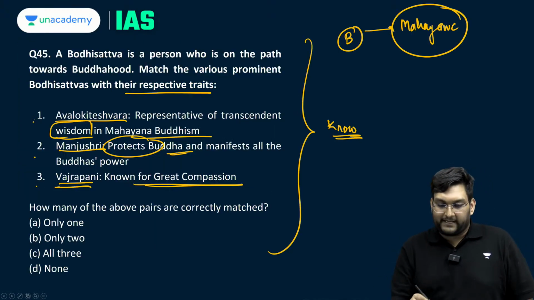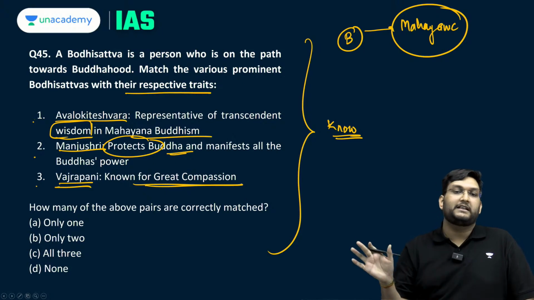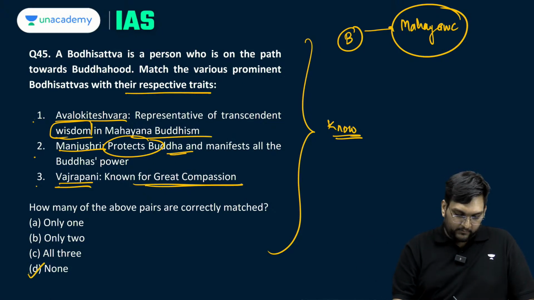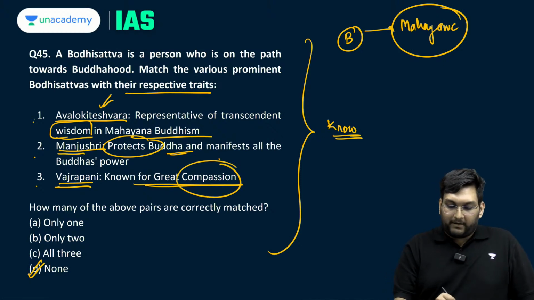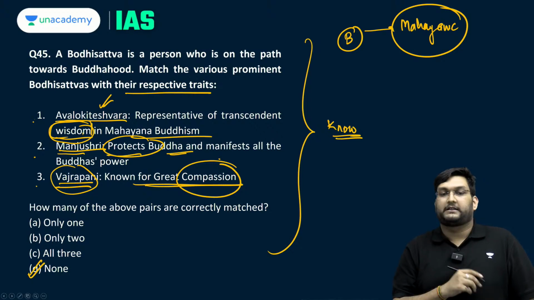So if you go by that, these are actually totally incorrectly matched for each one of them. So the answer becomes D. Avalokeshwar is compassion, Manjushri is wisdom, and Vajrapani is the protector.